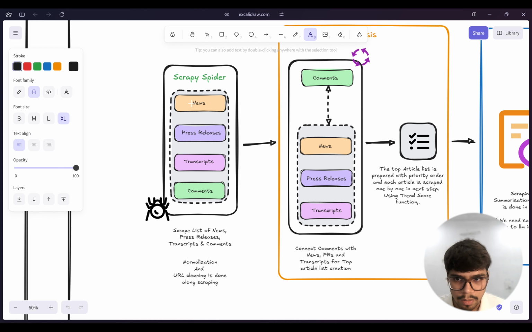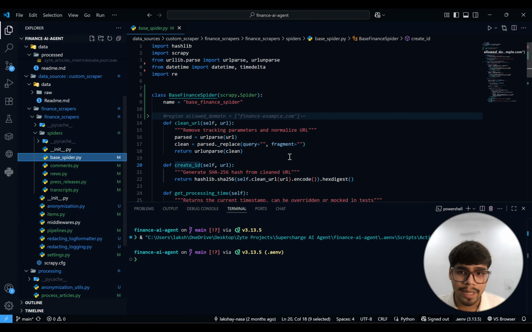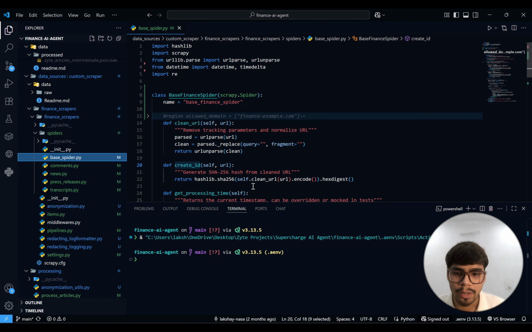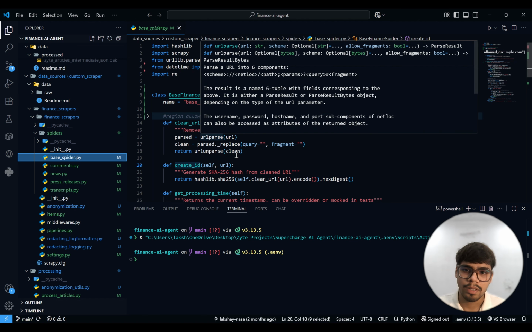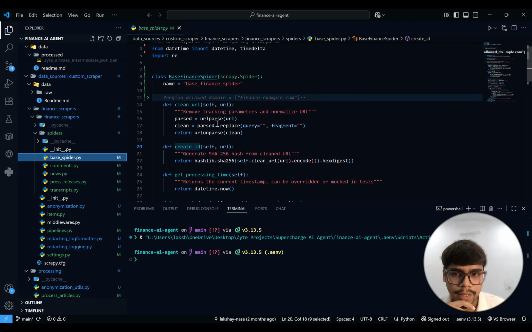So we have these four spiders, and I will walk you through them. We won't deep dive into the basics. If you want to learn how to use Scrapy and the Zyte API together, we have a complete Zyte API lab series that Nia and John did, which you can find on YouTube. I will drop that link after this session, so you can watch how to set up the spiders. But yeah, in our base spider, we have a few main functions, like we clean the URL.